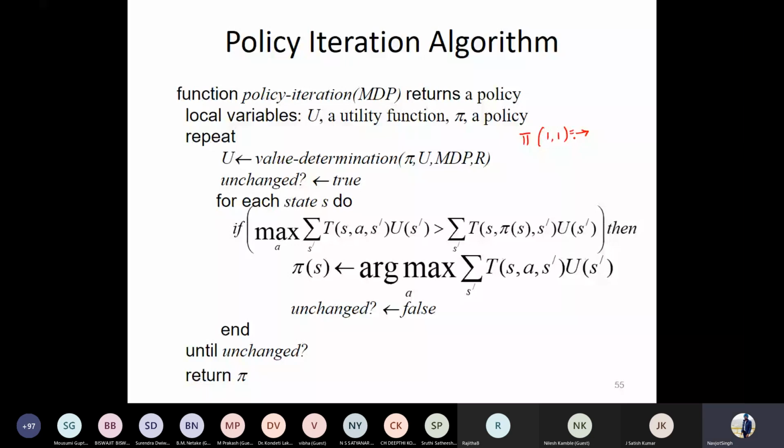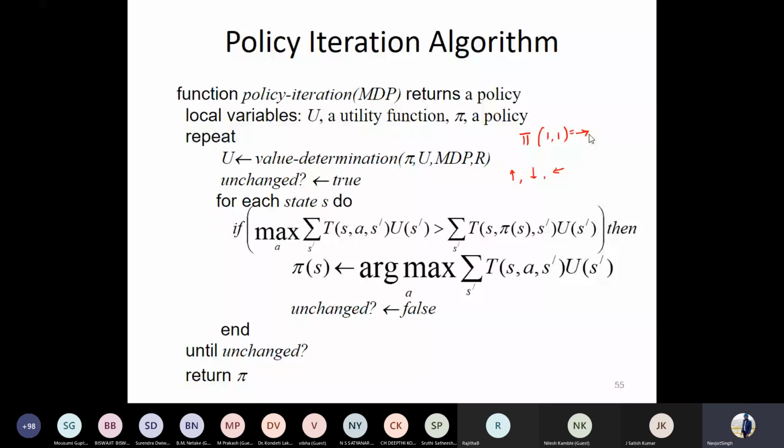Now, how would I check for the update? I'll check for up arrow, I'll check for down arrow, I'll check for the left arrow. If there's an improvement, it has to be with respect to these 3 directions. I'll try. What if I have taken this action? I'll replace in the Bellman equation. I'll check whether the utility for this action is better or not. If it is so, I'll replace. So with this, we are improving the policy as well. If there is no improvement, the things will be unchanged. And you need to decide when to stop as per the terminating condition.